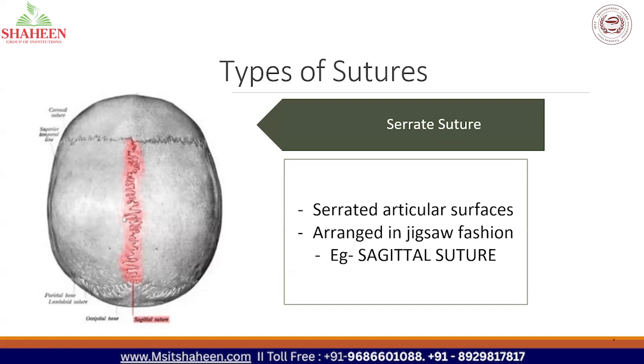These irregularities are in the form of serrations, in a jigsaw pattern. Such sutures are called serrate sutures. The suture marked in red here is a sagittal suture, an example of a serrate suture.